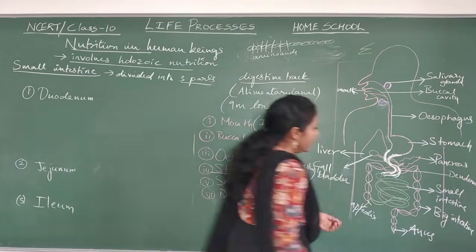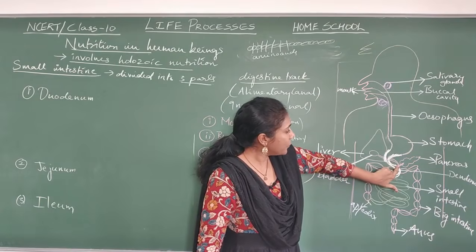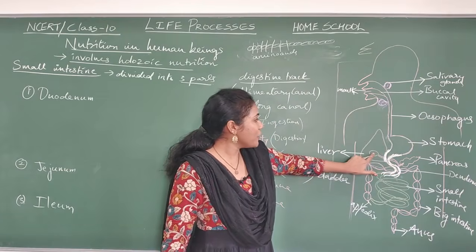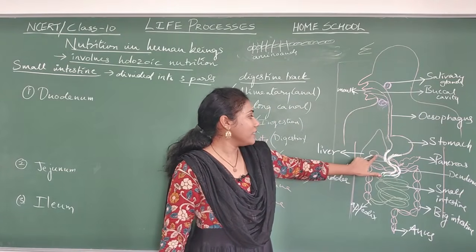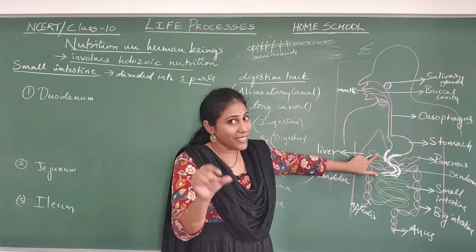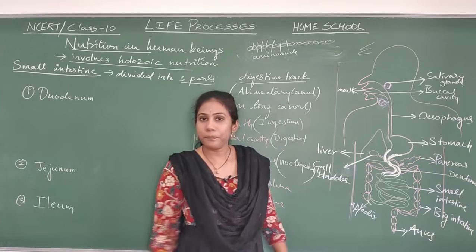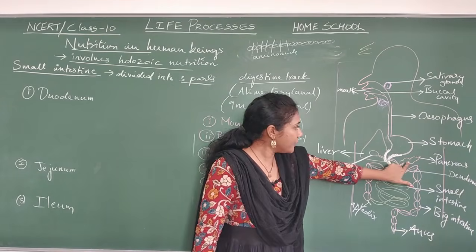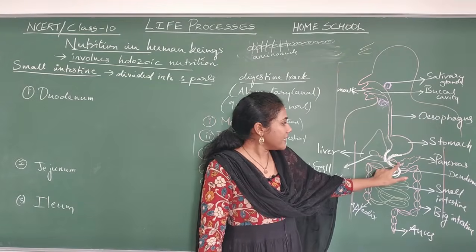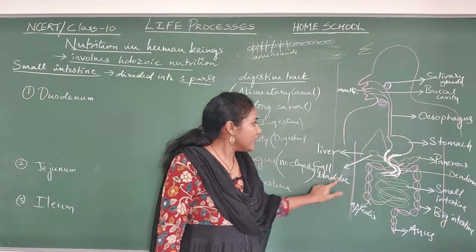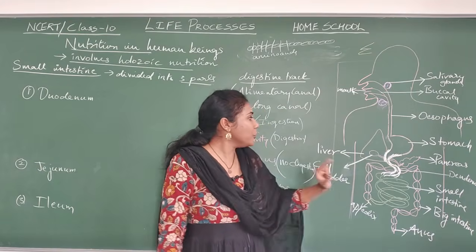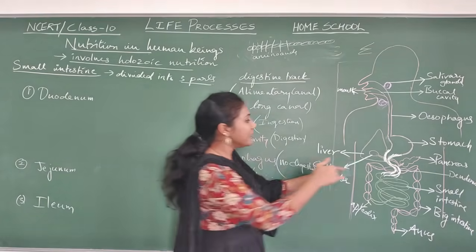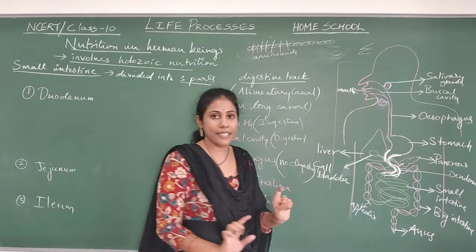If you can observe, our duodenum has a connection with the pancreas and it also has a connection with the gallbladder. The gallbladder in turn has a connection with the liver. Got to know the two connections of the duodenum. One is that it is connected to the pancreas. The other is that it is also connected to the gallbladder. The gallbladder is again connected to the liver. Okay. So let us see what can happen in that duodenum portion of the small intestine.